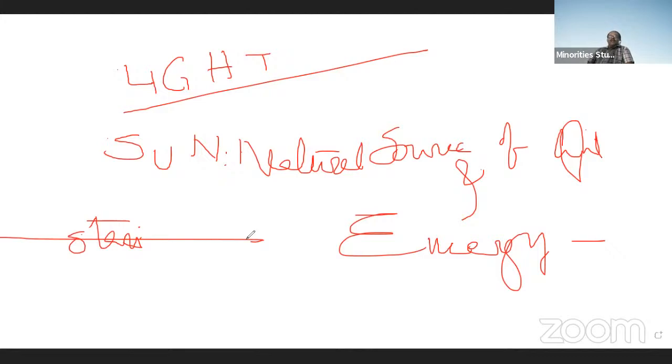Then why is it known as the natural source of energy? Because it gives energy and also light. What kind of energy does it give? It is giving light, so it is known as the natural source of light. Then what kind of energy? All kinds of energy it gives. The sun gives heat energy, light energy, and also for getting food we are depending on